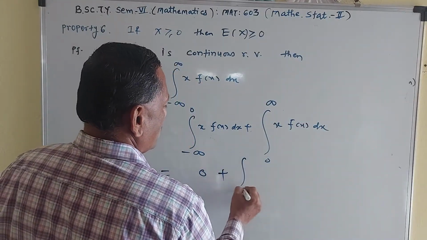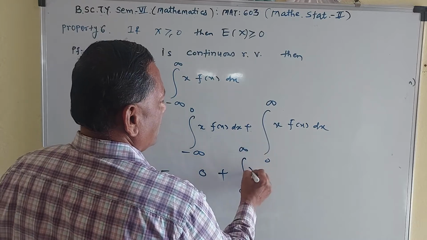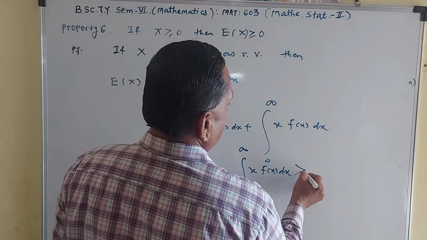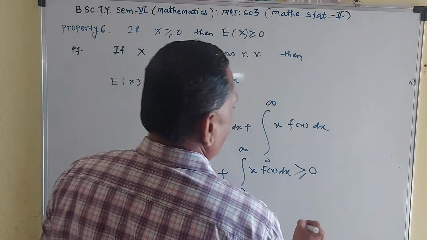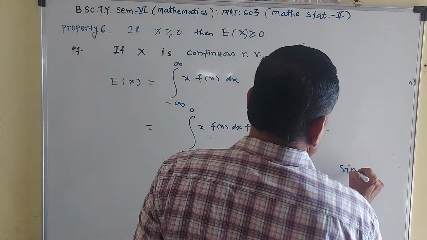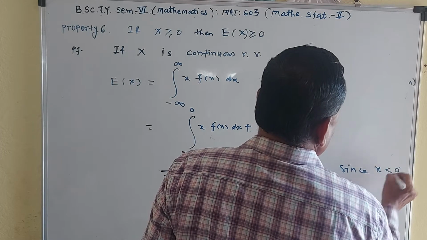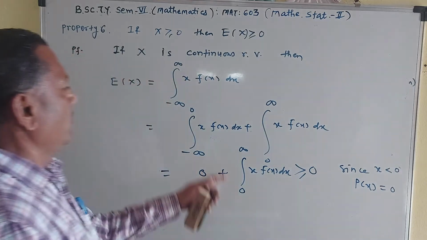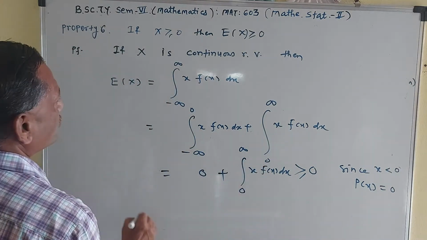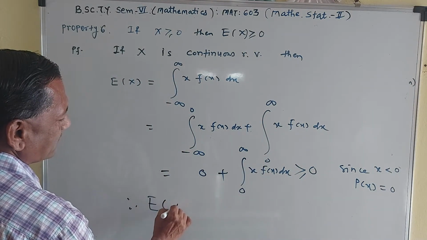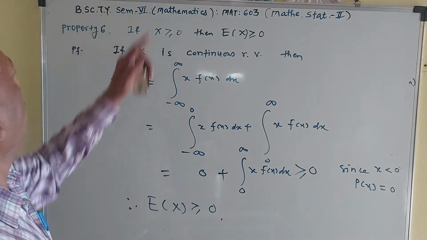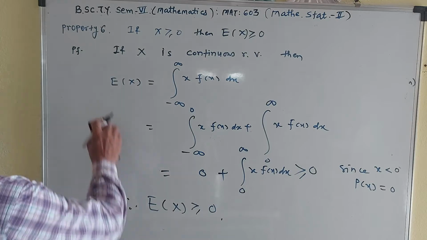So it is equal to the integral from 0 to infinity of x into f of x dx, and this is greater than or equal to 0, since for x less than 0, f of x is equal to 0. Therefore, E of x is greater than or equal to 0. So this is property number 6.